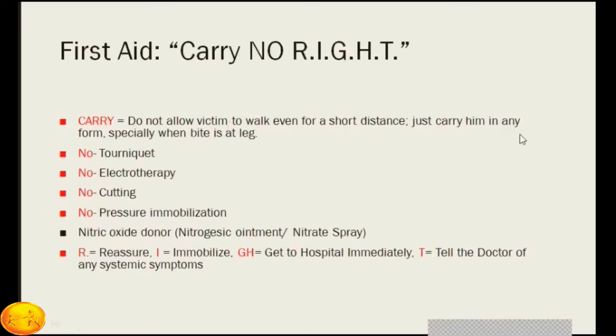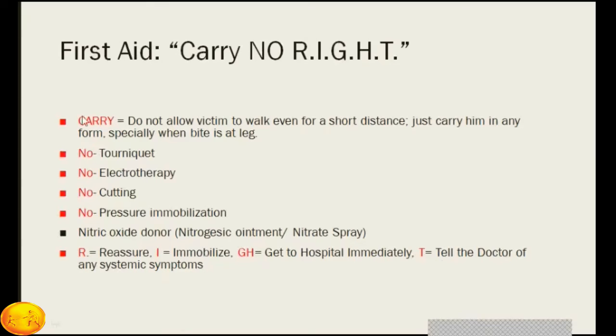Just carry him to the hospital, move him away from the bite, and immobilize him. Then no tourniquet, no electrotherapy, no cutting of the wound, and no pressure immobilization. And right for reassurance, immobilization, get to the hospital immediately and tell your doctor what problems and symptoms you are having. So, carry no right.